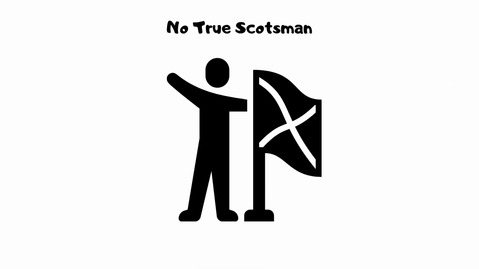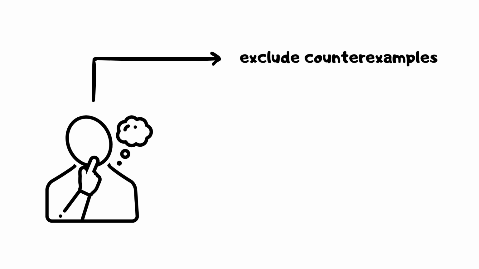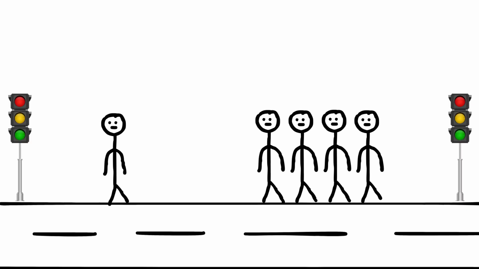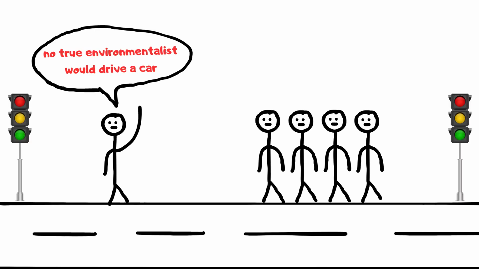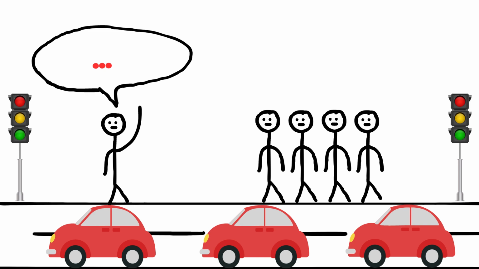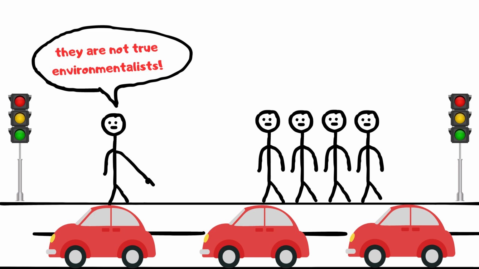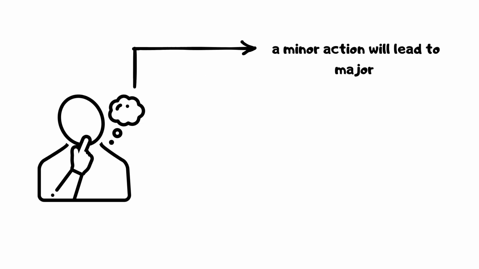No true Scotsman, redefining a term to exclude counterexamples. For example, if someone claims no true environmentalist would drive a car, and then excludes those who do drive as not true environmentalists, they are committing the no true Scotsman fallacy.